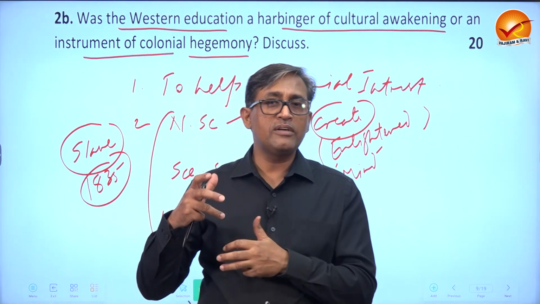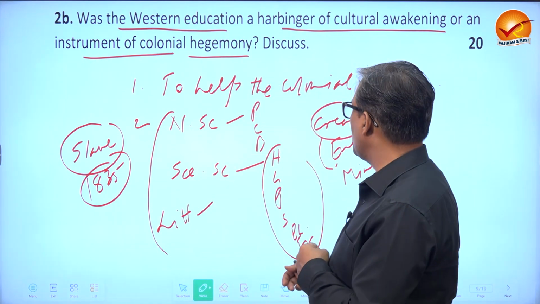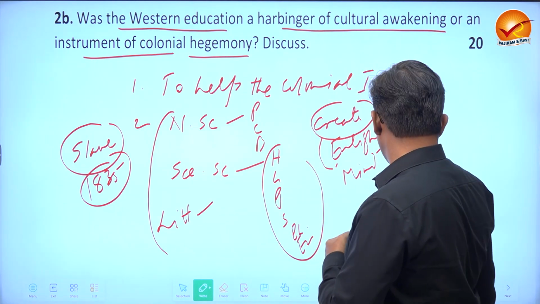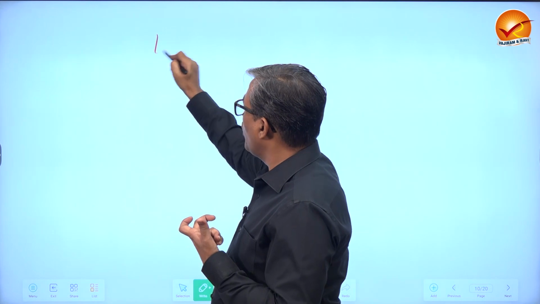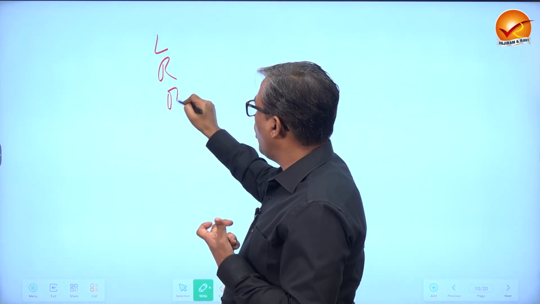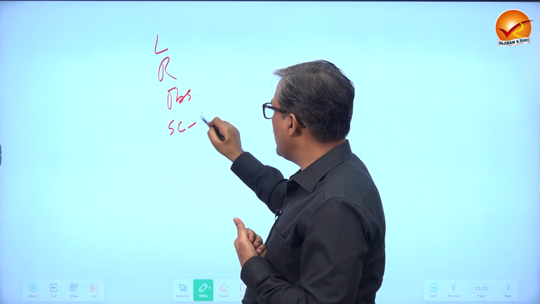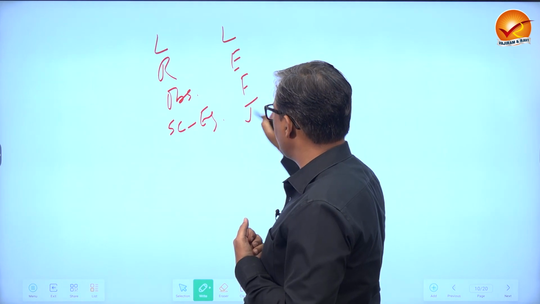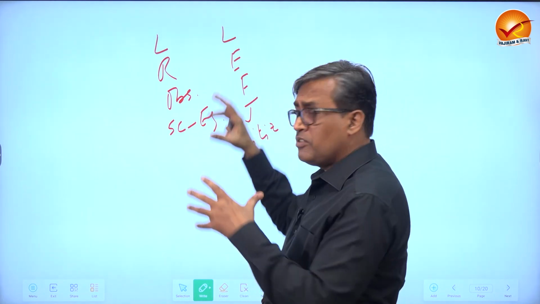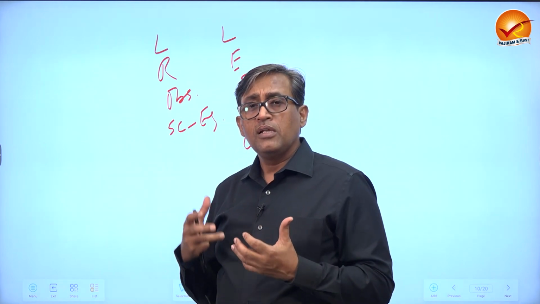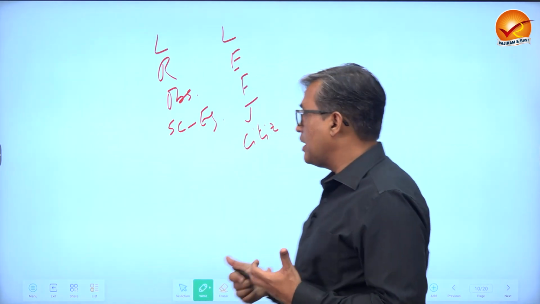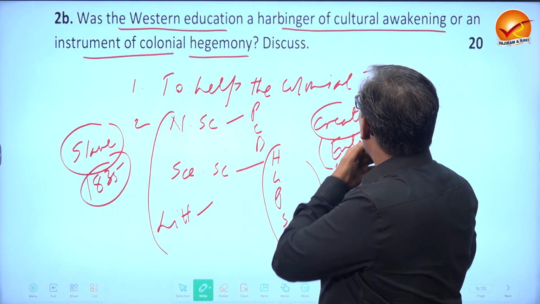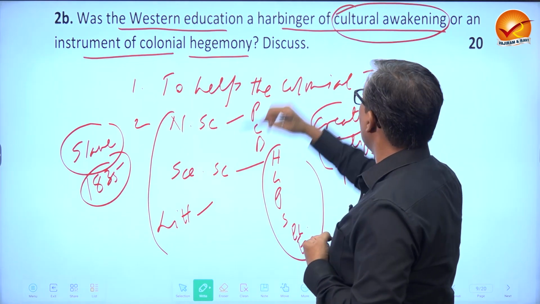But he also perhaps did not realize that once you are giving education of these subjects, at least a section of Indians started studying, say, logic, rationality, observation, scientific inquiry, liberty, equality, fraternity, idea of justice, idea of citizenship. This all from the French and other revolutions. Now you cannot stop them from asking the same thing from the colonial masters, and that was exactly the point, that it was a harbinger of cultural awakening.